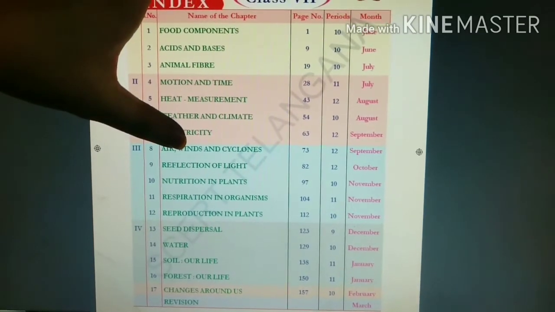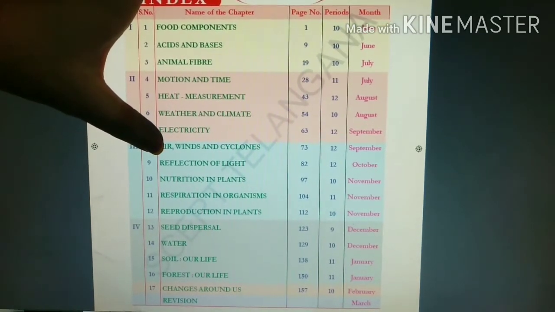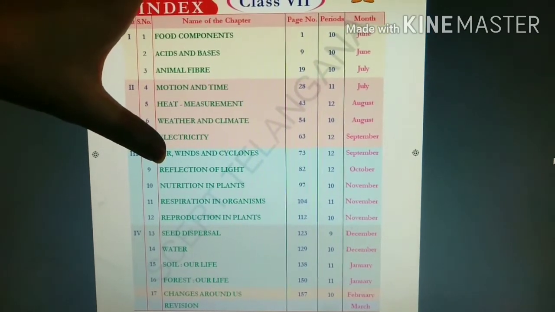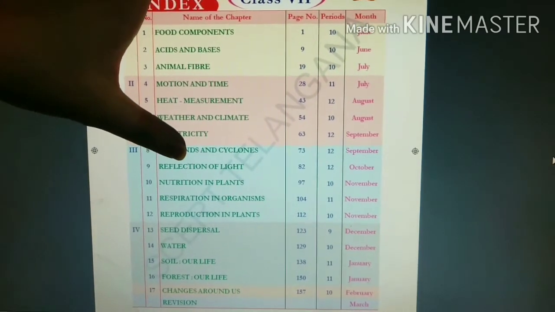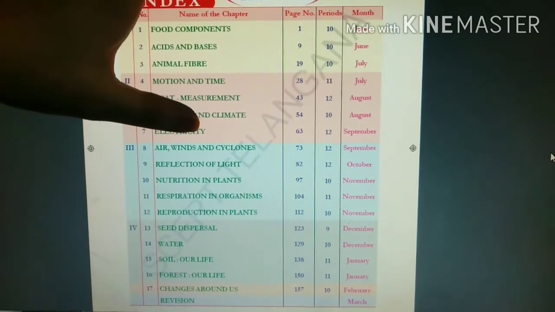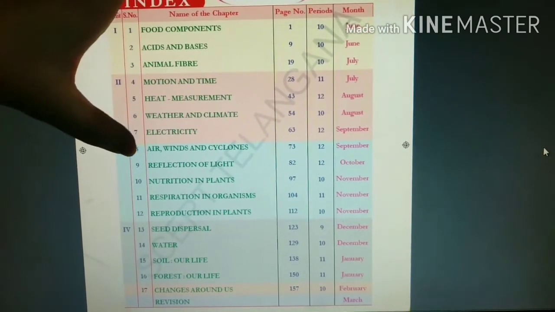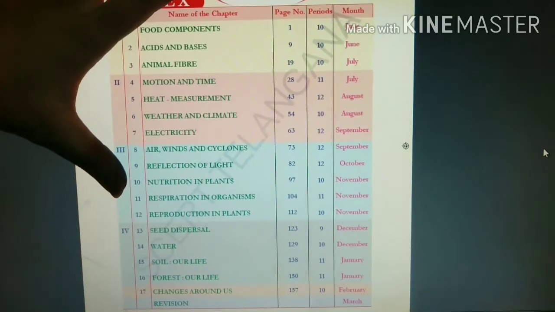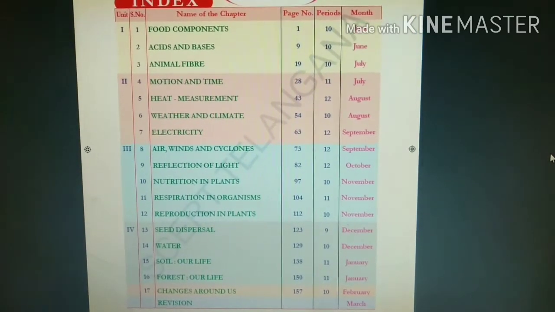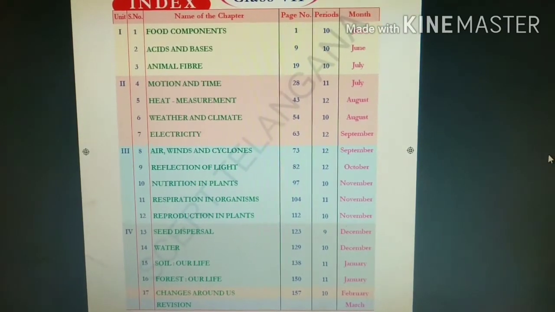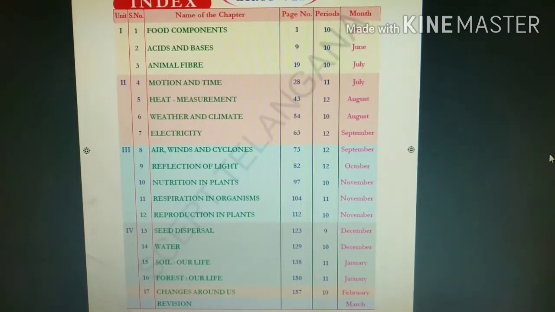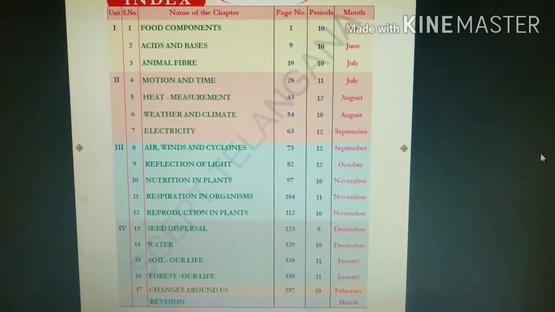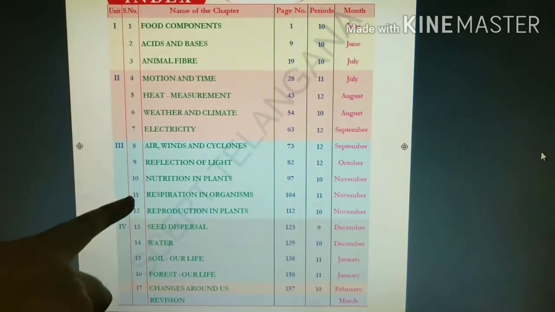Ninth is reflection of light. You studied shadows and images, but here we will see how light is reflected and what the different types of mirrors and lenses are, in the 9th lesson. The 10th, 11th and 12th lessons are related to life processes, like plants eat, plants breathe, plants reproduce, animals reproduce, animals eat. All those life processes are dealt with here.